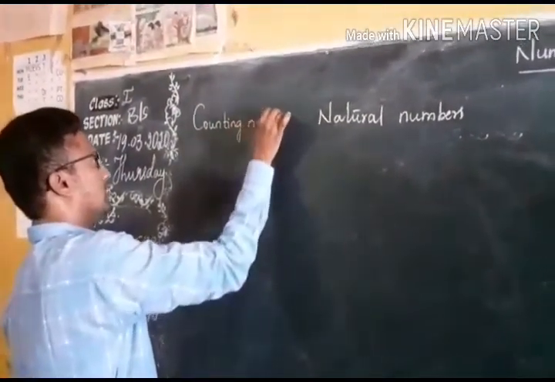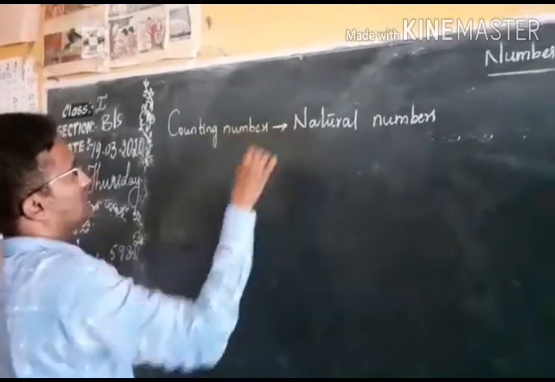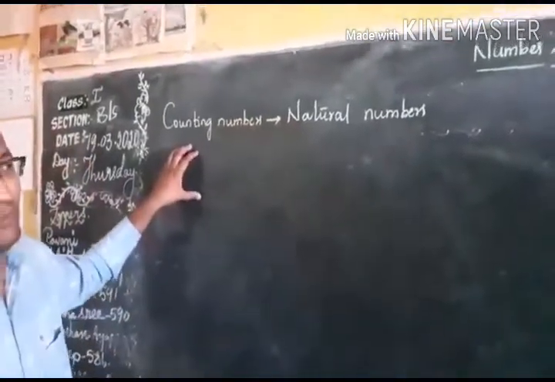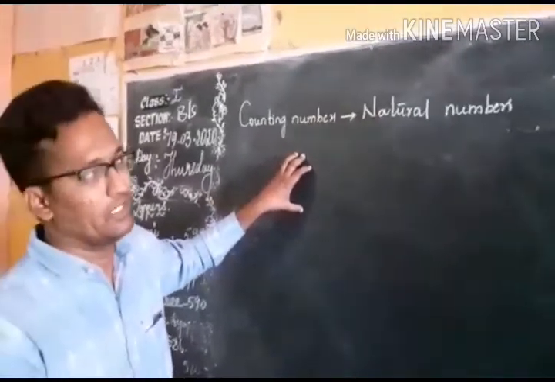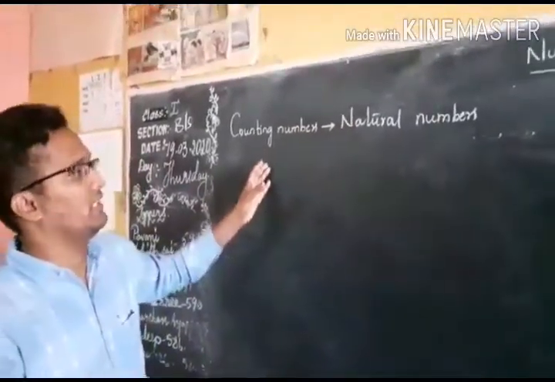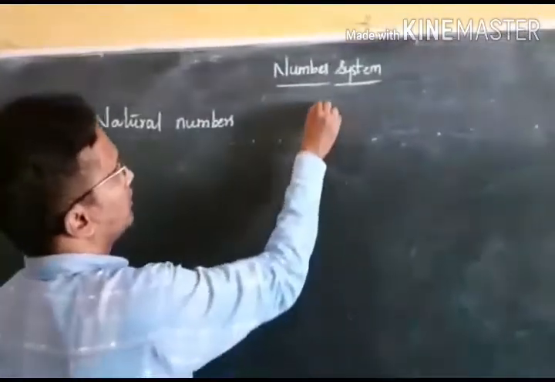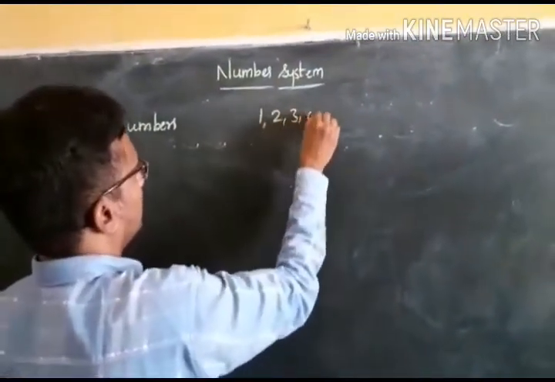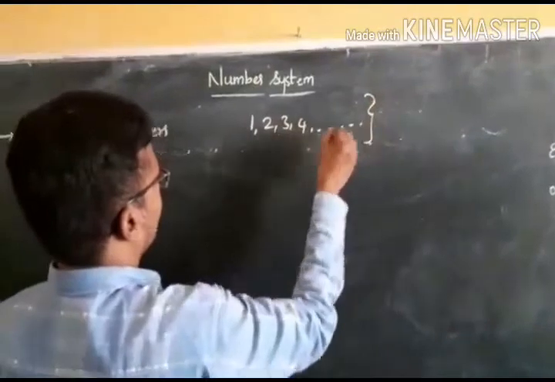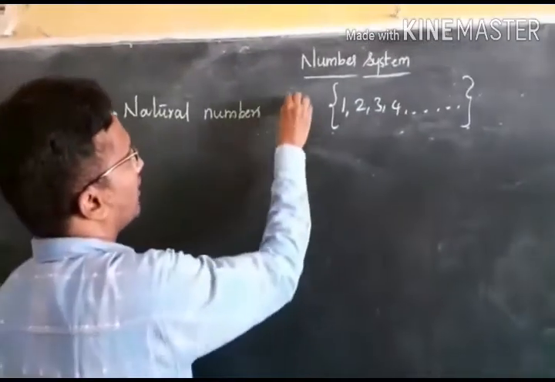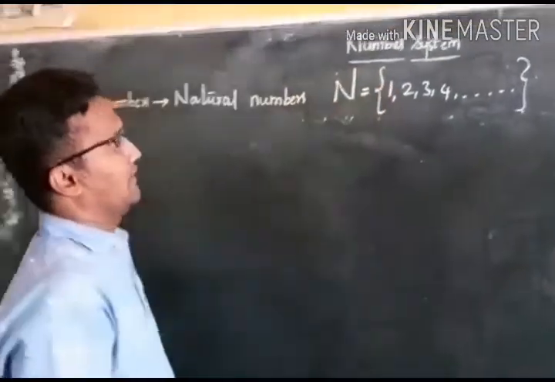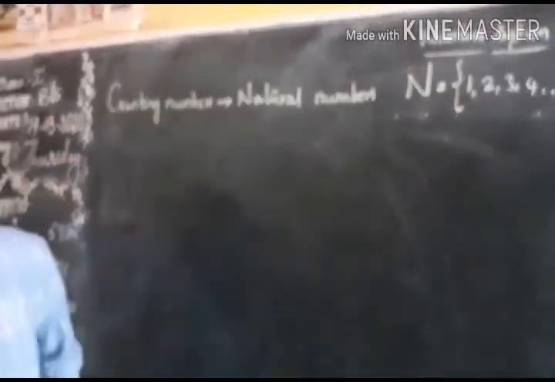Counting means the numbers which are used for counting, that is 1, 2, 3, 4, and so on. These numbers which are used for counting are called natural numbers, and natural numbers are denoted by N.